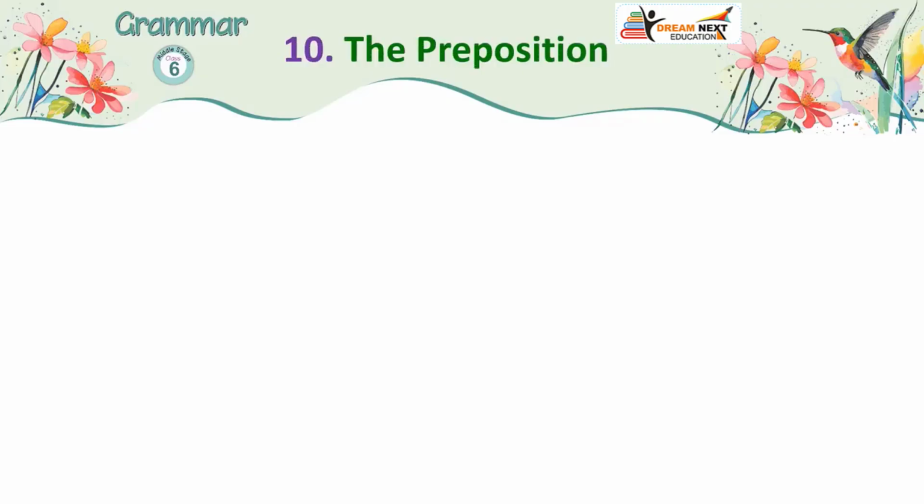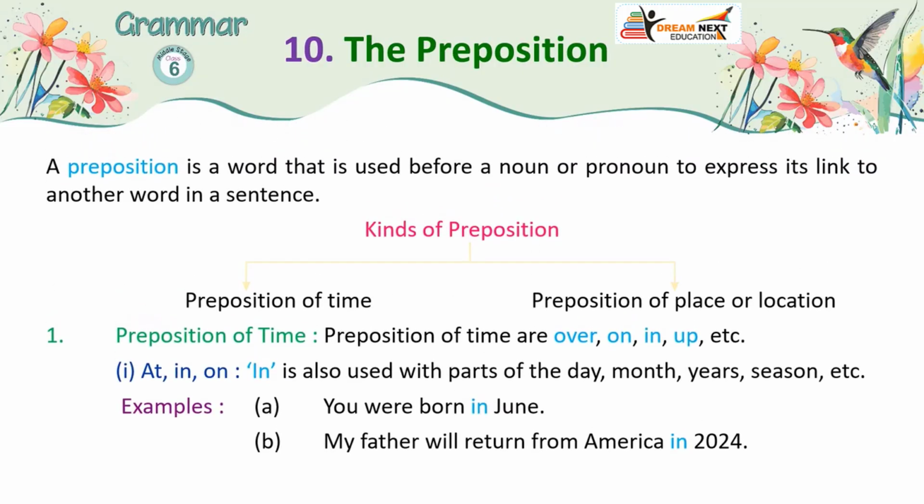Lesson 10. The preposition. A preposition is a word that is used before a noun or pronoun to express its link to another word in a sentence. Kinds of preposition: preposition of time, preposition of place or location. 1. Preposition of time. Prepositions of time are at, on, in, etc.